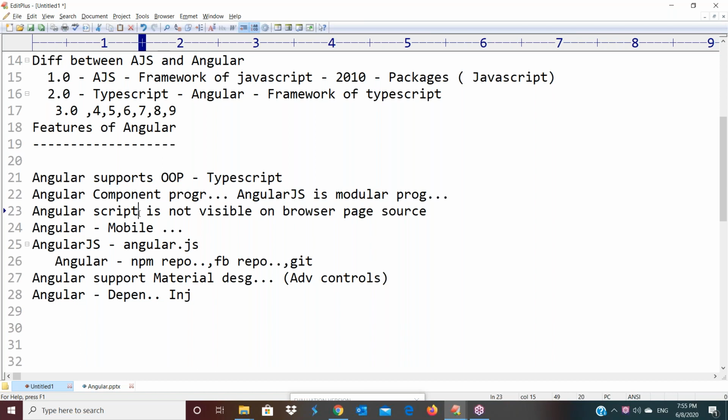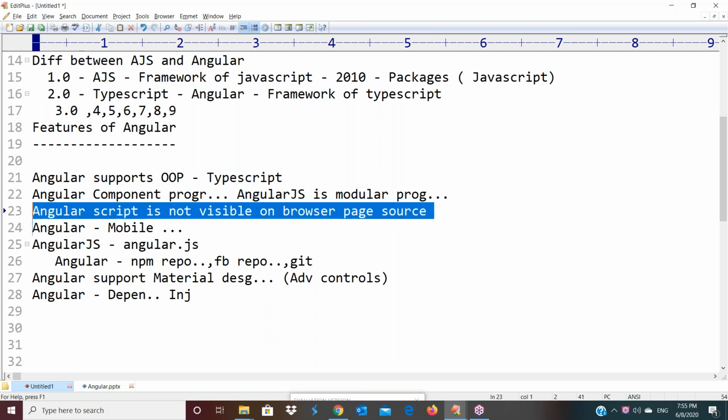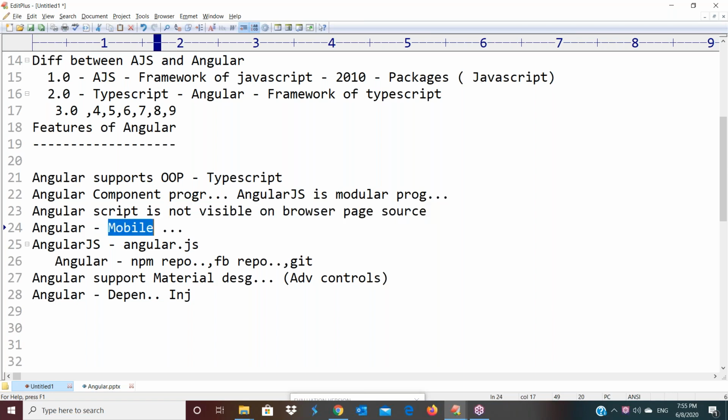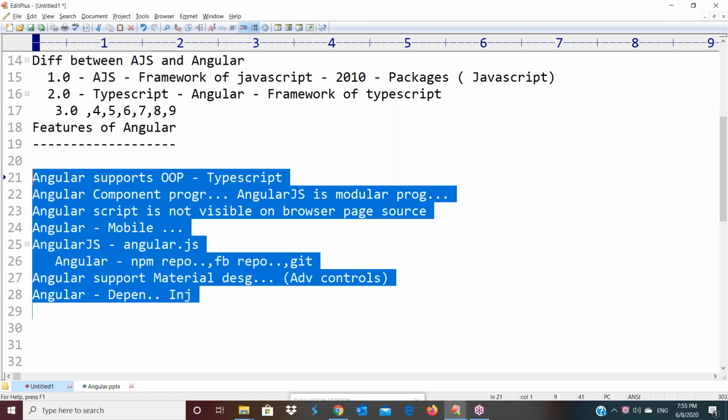And in modular AngularJS, the script is visible in the browser's view page source, and it is not that supportive for mobile applications. Like that, these are all the advantages which we have in this Angular.